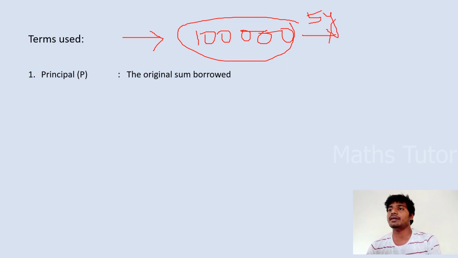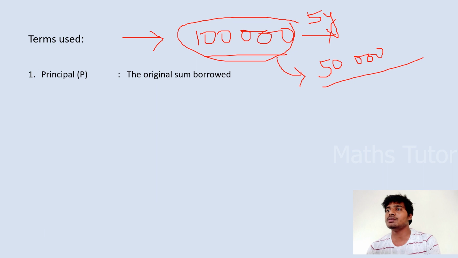So he's returning the money of 1 lakh with some amount of interest for using this money. Let us consider 50,000 he is giving extra, which is interest. Here he is giving 50,000 extra, so the total amount he is returning is 1.5 lakh.